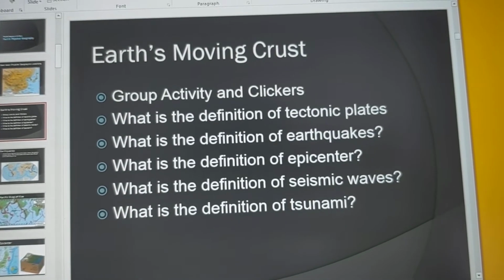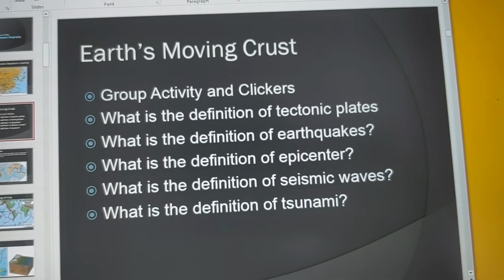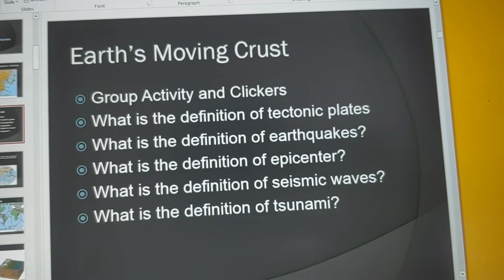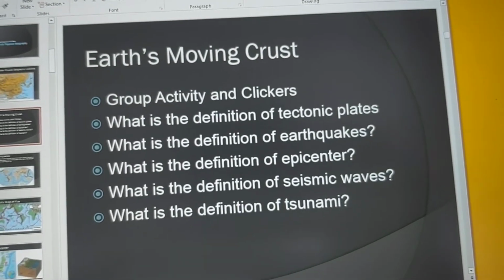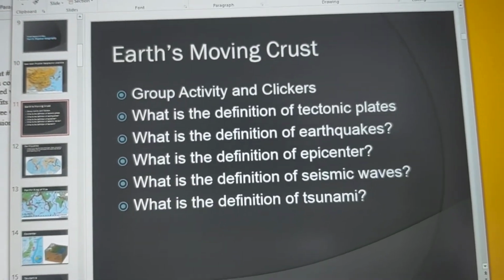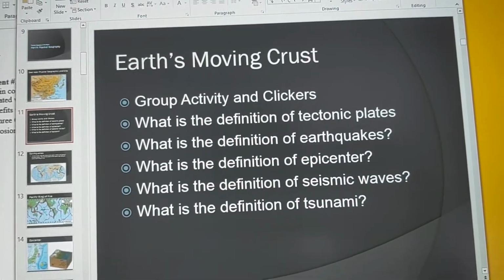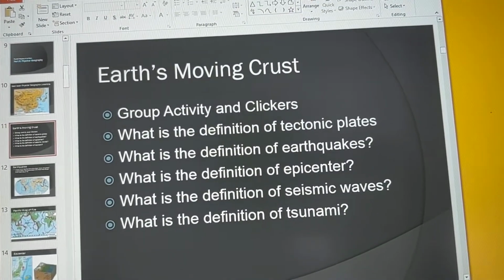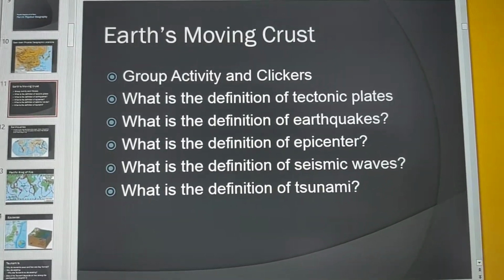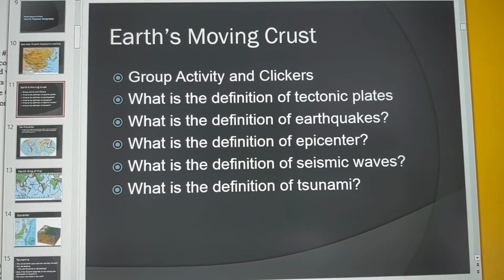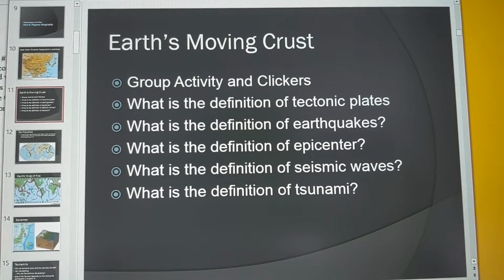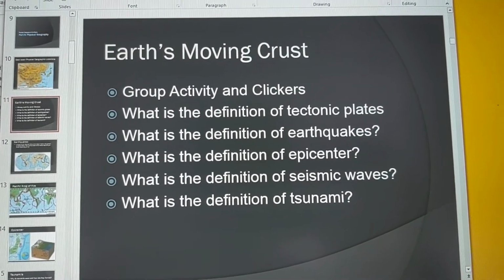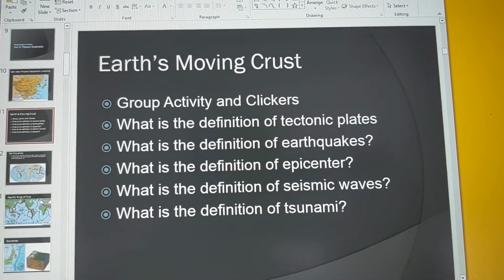Epicenter is where the earthquake started, okay? So for instance, in Japan, when we say the epicenter is in Tokyo, that's where it started. It started there within Tokyo. Earthquakes simply mean movement of the Earth's crust. Okay, that's all it means.